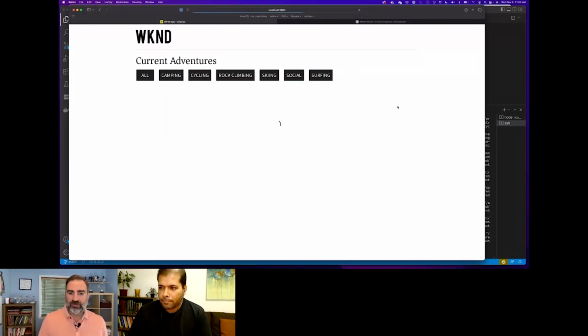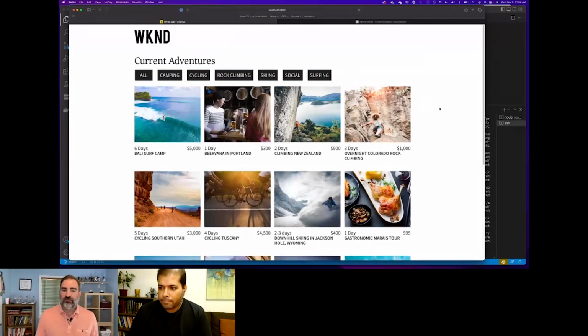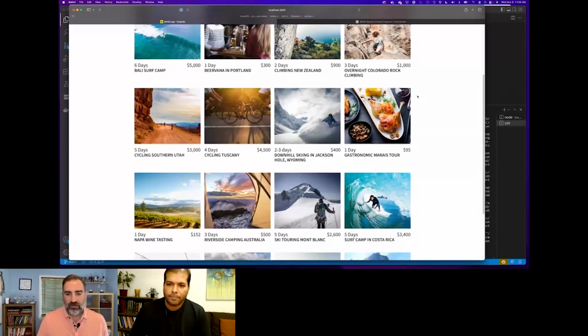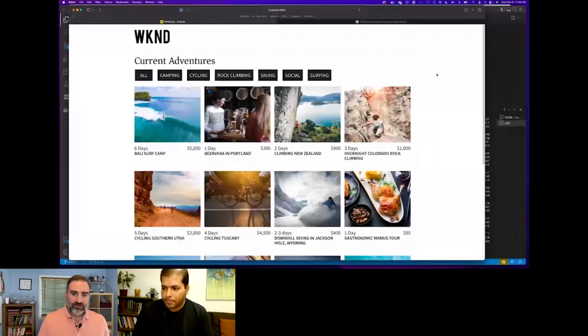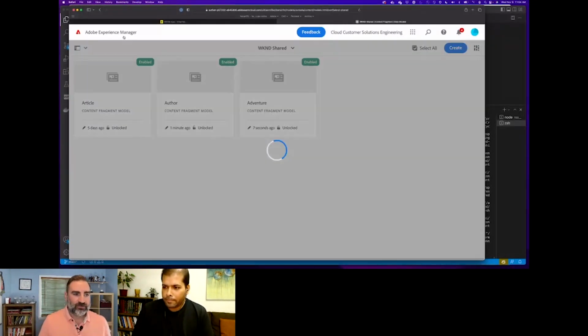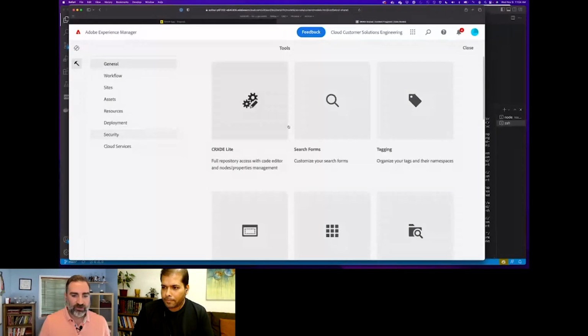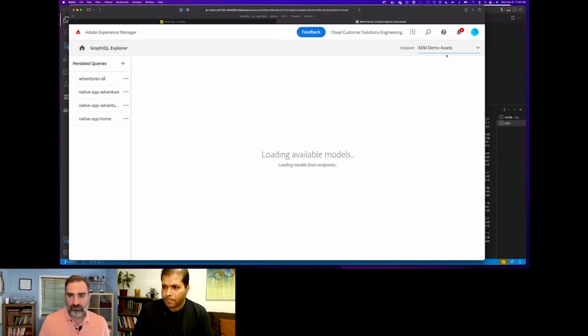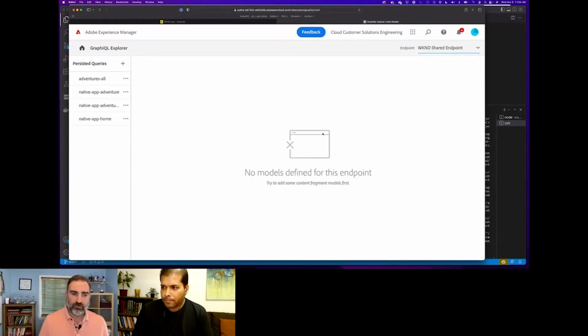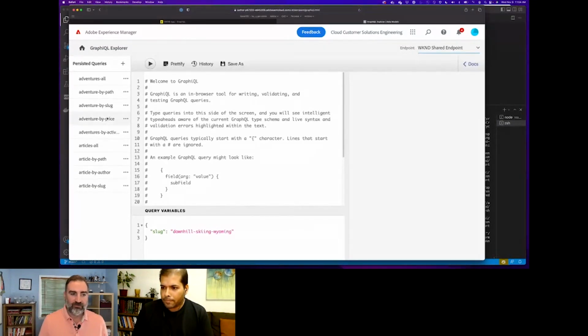And I'm just going to open up DevTools here so I can bypass the browser cache. And now you can see that all of our adventure references are all created there. The last thing I need to do is update the persisted queries. So to show that, I'm going to open up the graphical tool just to show you what the persisted queries are before I make these updates via API.